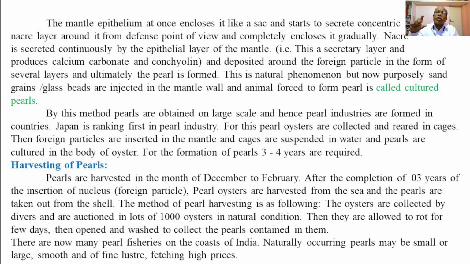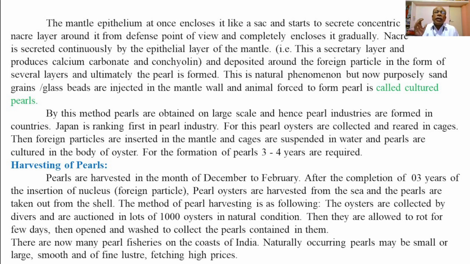So this is the actual mechanism of the immune system or the protection of the body of bivalve mollusk or the pearl oysters. Once a foreign antigen like a sand particle or any other insect or parasite or maybe a plant material gets entry into the body of the pearl oyster, it gets attached to the mantle epithelium or the mantle wall.